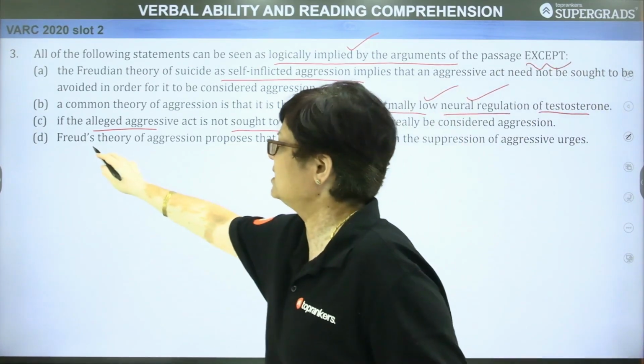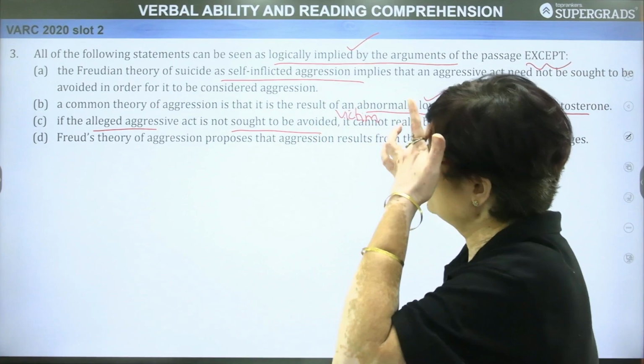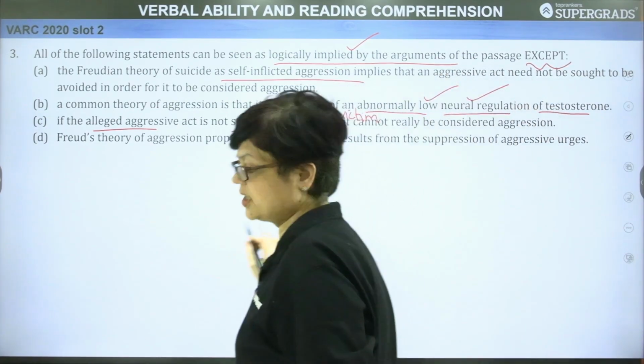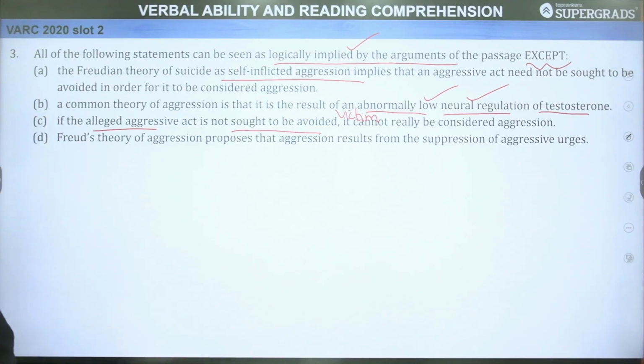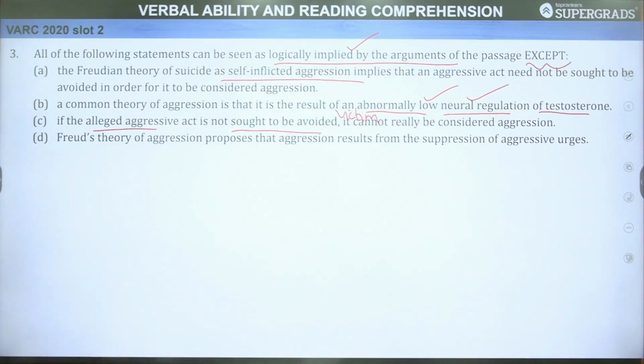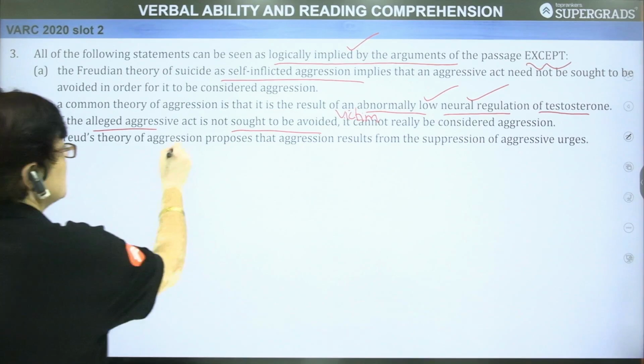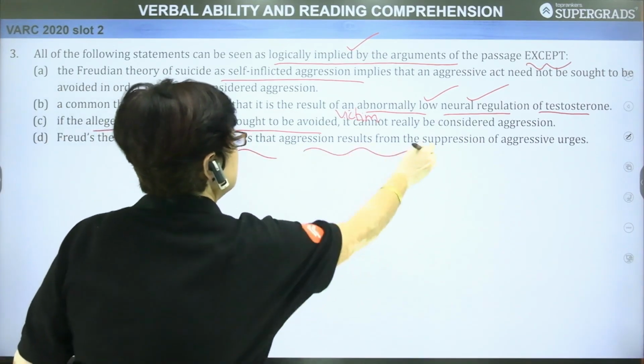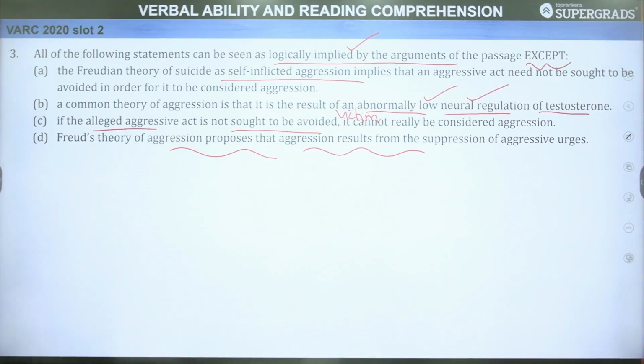Look at the last. Freud's theory of aggression proposes that aggression results from the suppression of aggressive urges. Freud's theory of aggression proposes that aggression results from the suppression of aggressive urges.